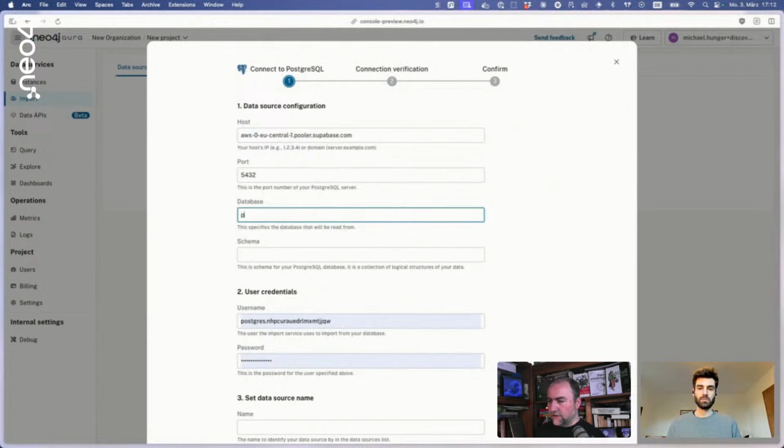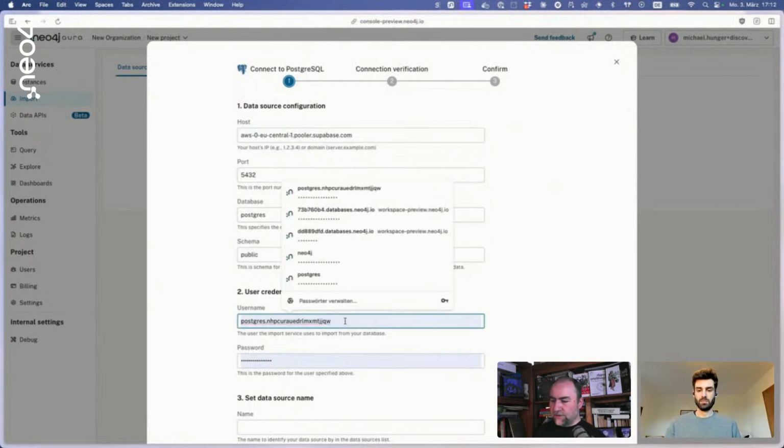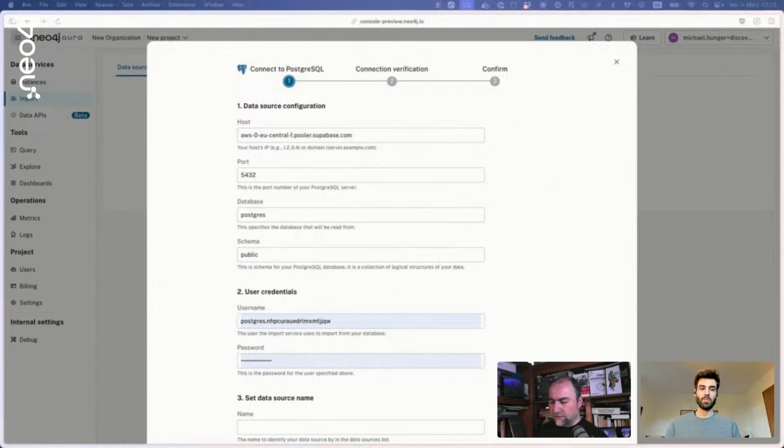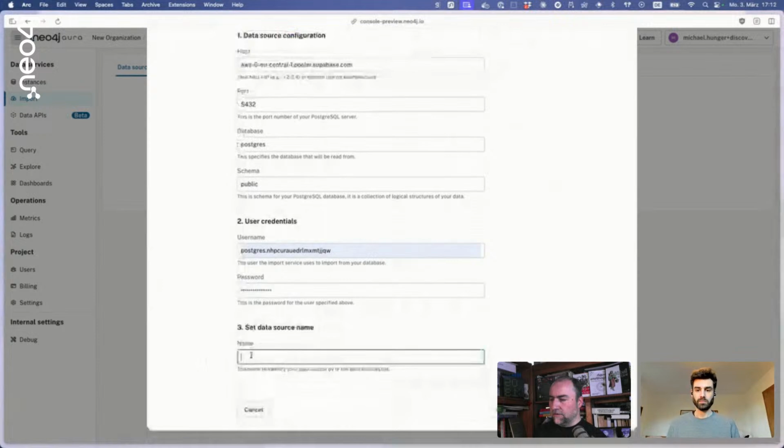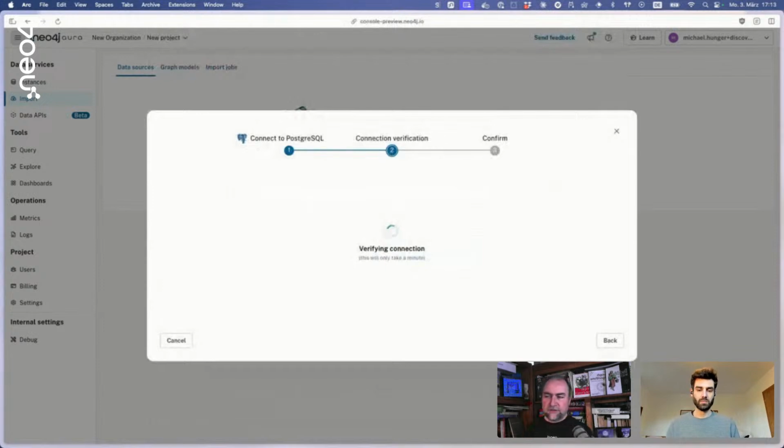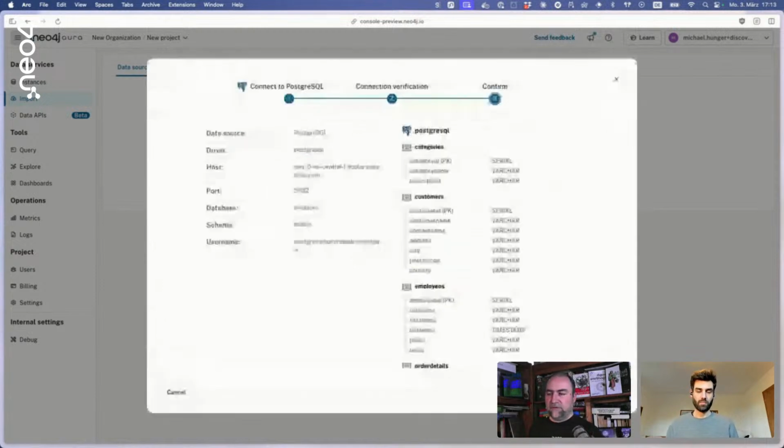And then our database is Postgres, and the schema is public. And the user is this special user, which has the routing for the actual database in the username here. So they use the information from the username to route this from the Supabase pooler here. And then this is the Supabase Northwind dataset. So it will use these connection details to connect to the relational database and fetch the table schema from that database.